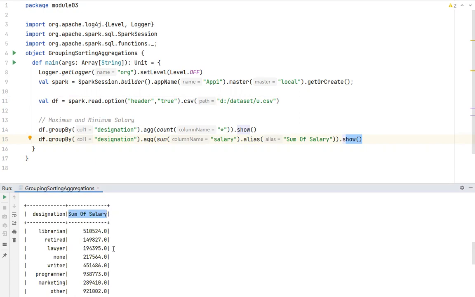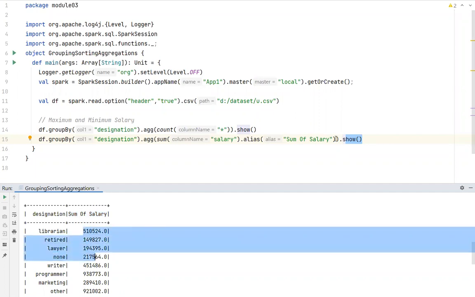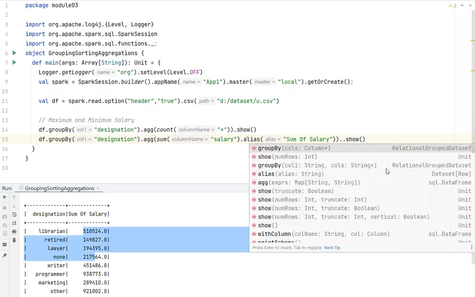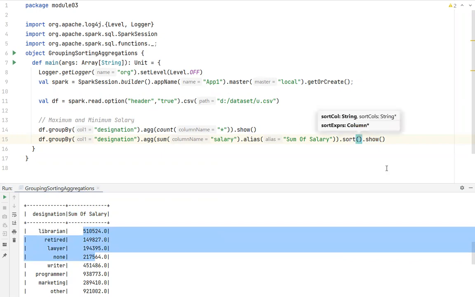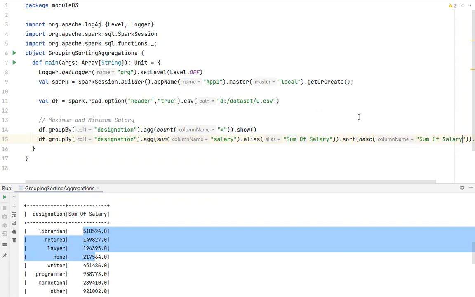For example, now I can also do sort. It will be very straightforward. I want to sort this based on descending order. What I can do is dot, you have a method called sort. That's all. Sort, and you can sort based on descending order. I'm sorting based on descending order, and the column name is sum of salary. If you want ascending order, you can give ascending order. Let me execute this now.